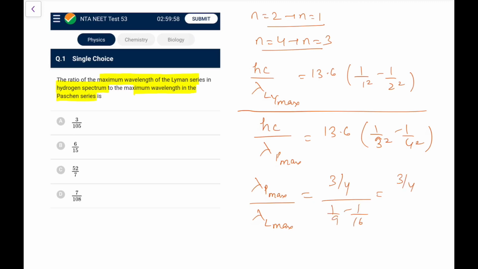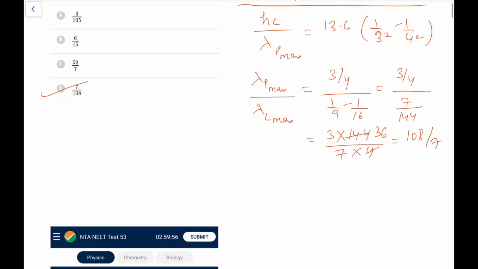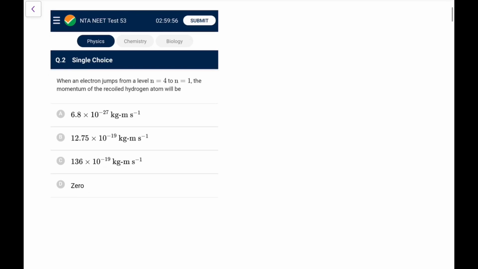So this is 3 by 4, and 16 and 9 give 144, that is 7. So we'll have 3 into 144 upon 7 into 4. Doing this, we get 36. So 36 into 3, that is 108 by 7. We have to ask the reverse ratio of that, so that is 7 by 108. That is option D. So it's a regular one. You just have to simply put the values. You should remember the maximum wavelength of a particular series.